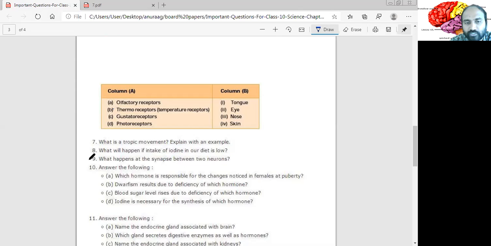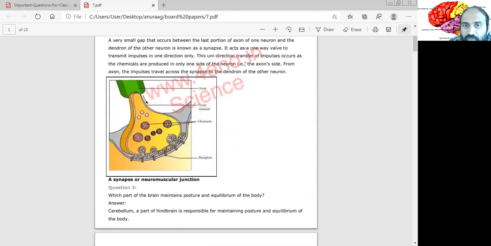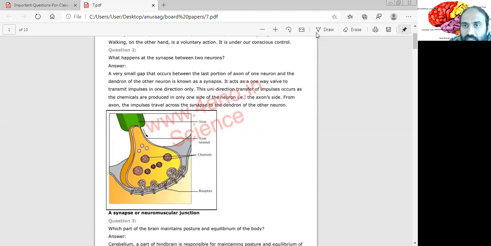Then moving on to the next question, question number 9. What happens at the synapse between two neurons? As you know, synapses are nothing but junction between two neurons. I'll show one picture. Yeah, see here. Here you can see that this is synapse. This area is called synapse. Now this is the nerve end, and this is the dendrite of the next neuron.